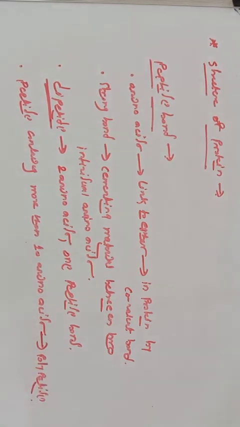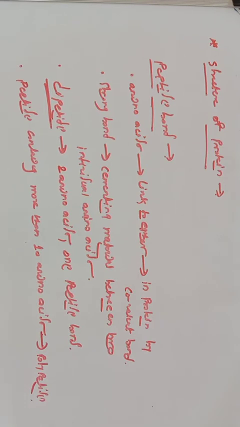So you should remember, the amino acids are linked together in protein by covalent bonds. The strong covalent bond, the peptide bond, acts as a cementing material between two individual amino acids. Then the dipeptide means there are two amino acids and one peptide bond. A peptide bond is formed when the amino group of one amino acid joins with the carboxylic group of another amino acid. So let us discuss some important points regarding this peptide bond.